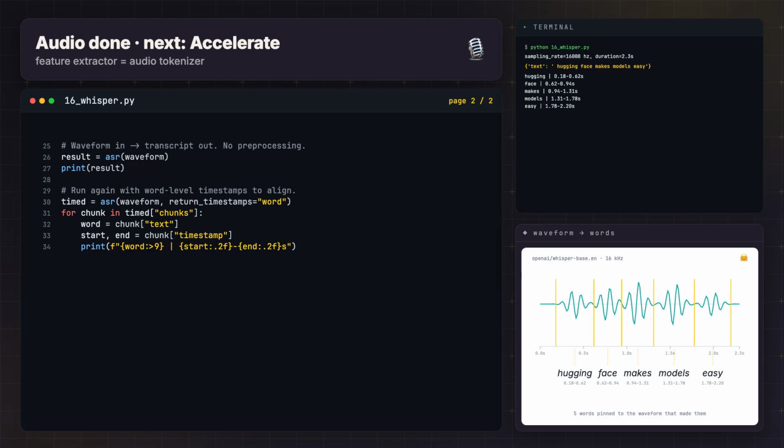And that's the whole modality. The trick that turned text into ideas back in episode 2 is the same trick that just turned air into text. A feature extractor reshaping raw human signal into clean model input, then a transformer doing what transformers do. One model, one GPU, one clip, the whole way. Next, we stop running single models and start scaling the training itself. Wrapping our loop with accelerate to push throughput across mixed precision and multiple GPUs.